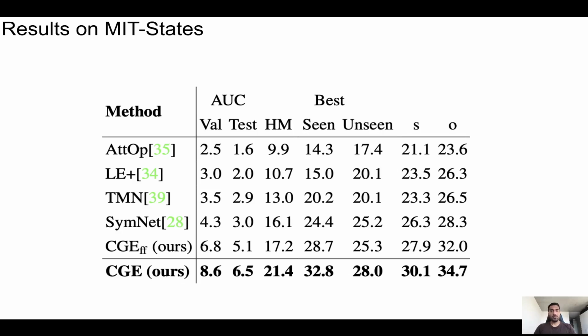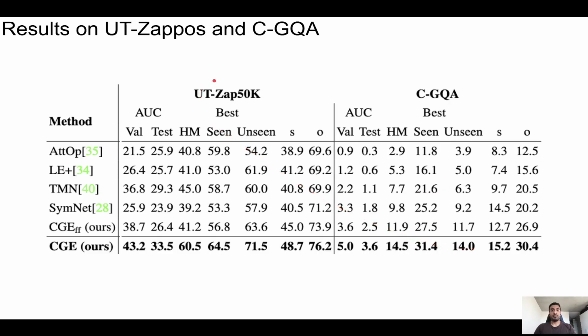Since we do train our model end-to-end, we also include a simplification called CGE fixed feature. This freezes the ResNet backbone and only trains the composition network. We see that all of our observations still hold. And another observation we make is that while SimNet uses an independent object classifier, our full composition network is also a better object classifier. Moving on to UT-Zappos, we see that all of our observations still hold, whereas CGE consistently outperforms all the baselines on all the metrics.